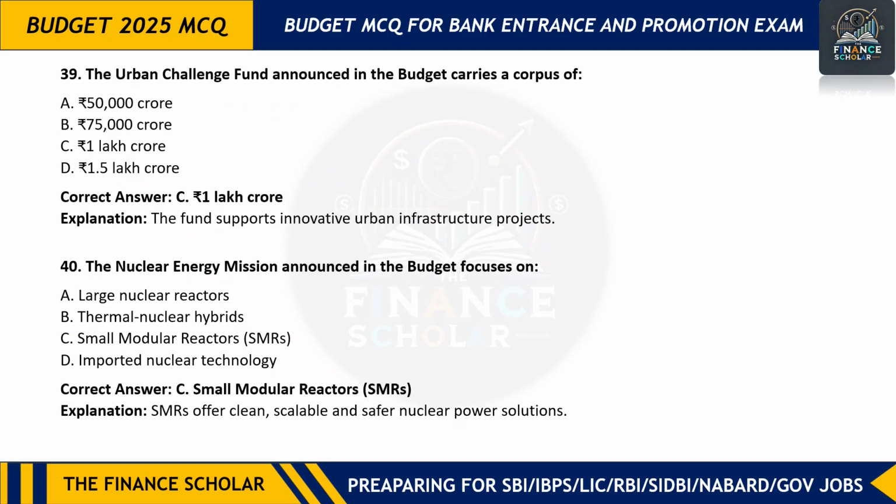Move on to the next question. The urban challenge fund announced in the budget carries a corpus of 1 lakh crore. Move on to the next question. The nuclear energy mission announced in the budget focuses on small modular reactors. So what is the government doing? The government is opening up investment for small modular reactors so that they can improve energy production through nuclear power solutions.